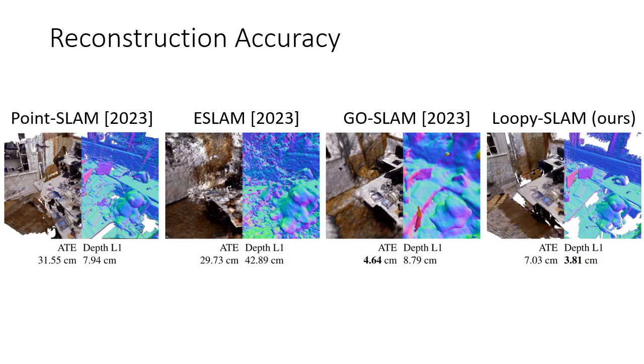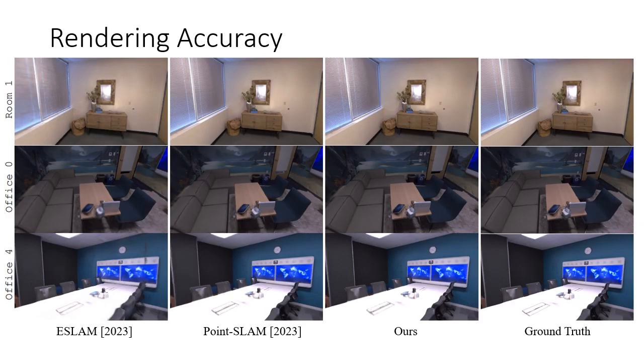We find that our method achieves greater reconstruction accuracy than existing methods and comparable tracking performance to GO-SLAM. Here we show the mesh on one of the TUM dataset scenes. In terms of rendering accuracy, we are similar to Point-SLAM. Here we show some random frame renderings on the Replica dataset.